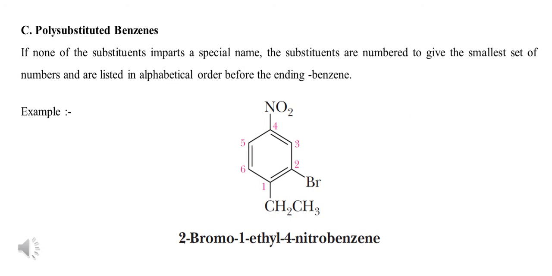Note that while assigning the numbering to the benzene ring, don't consider the alphabetical order. If we start the numbering from bromine as first, ethyl gets second, but nitro gets the fifth number, meaning the highest numbering. That's why this is not a correct way of assigning the numbers to the substituted benzene ring. The correct way is what you saw on the slide.